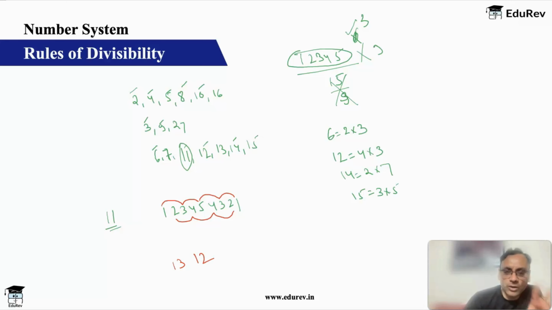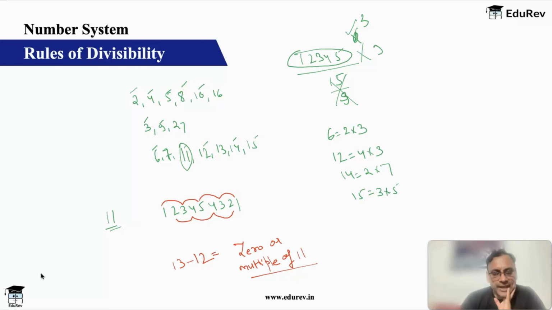Okay, so add all the digits at the even places, add all the digits at the odd places and subtract them. This difference should be 0 or a multiple of 11. Okay, that is not the case here. So this number is not a multiple of 11. As simple as that. Okay, so that is the rule for 11.